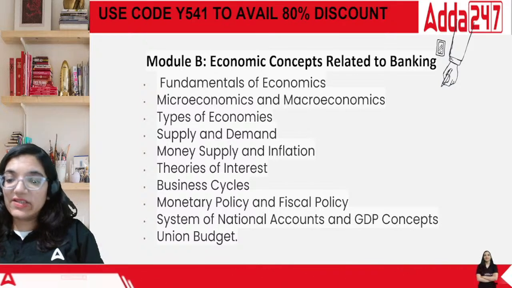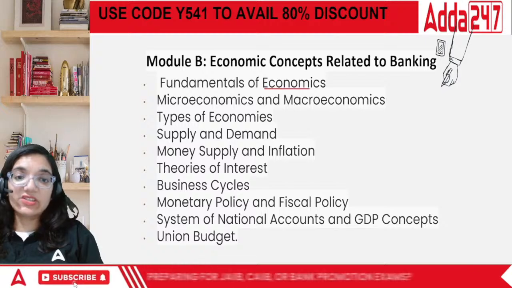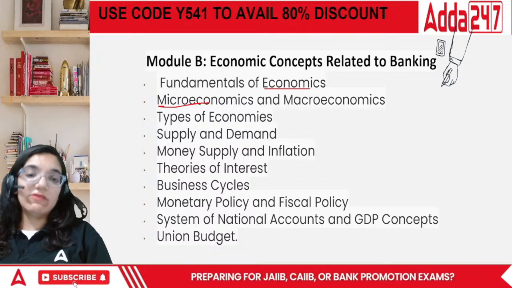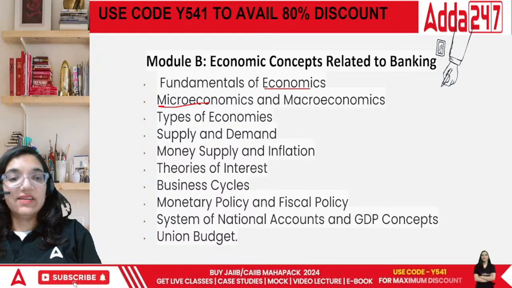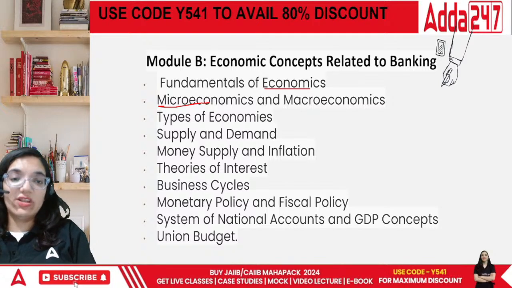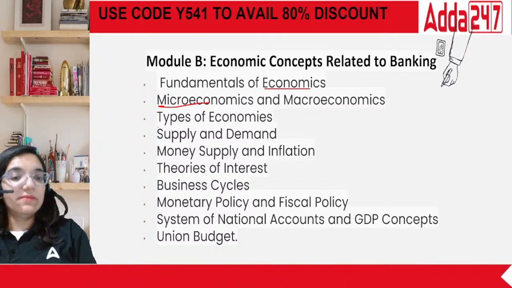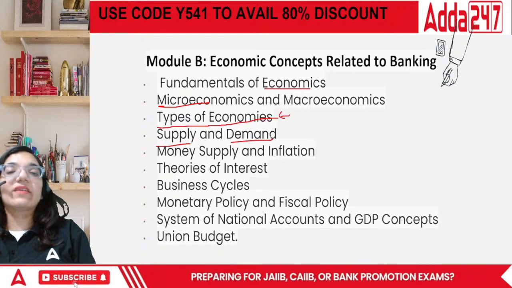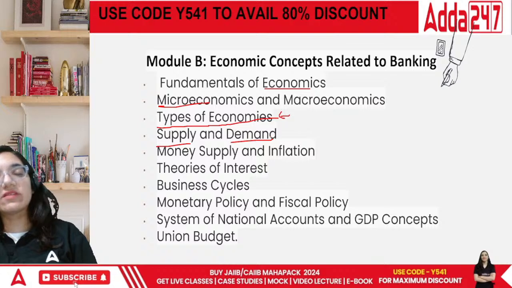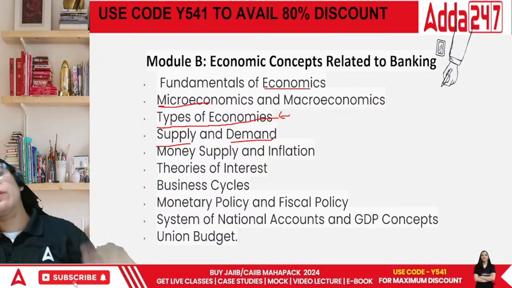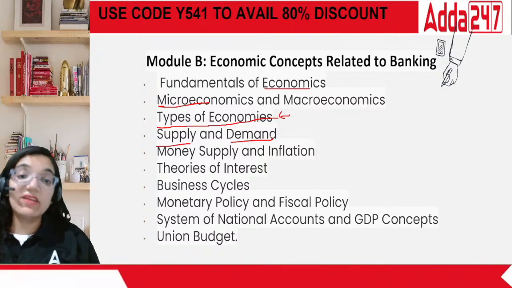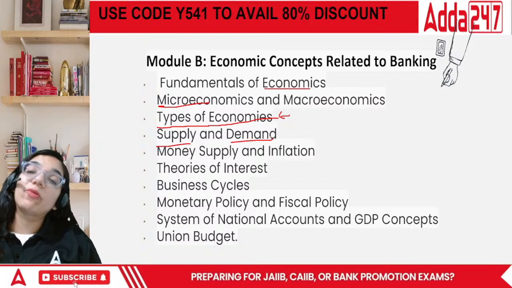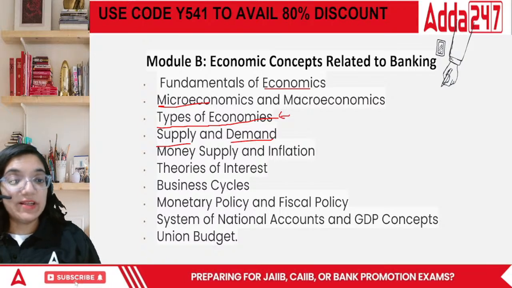First of all, you understand what exactly is economics. Micro means at individual level, macro means at the societal, that is, at the national level. Then different types of economies exist. Then supply and demand. There are certain laws of supply, there are certain laws of demand. That is what you have to study in supply and demand. You will understand how demand of a product impacts its supply as well.